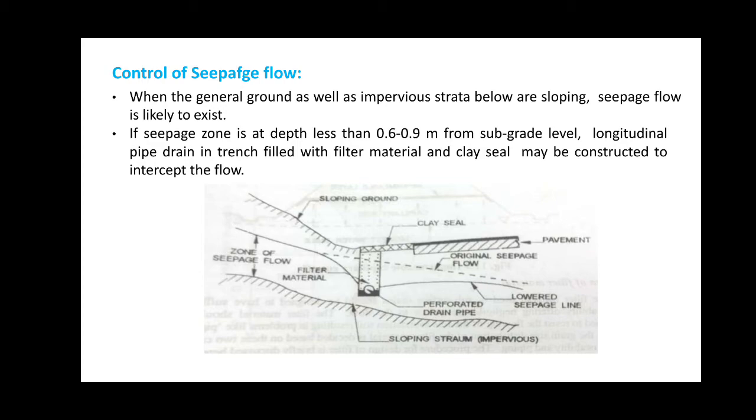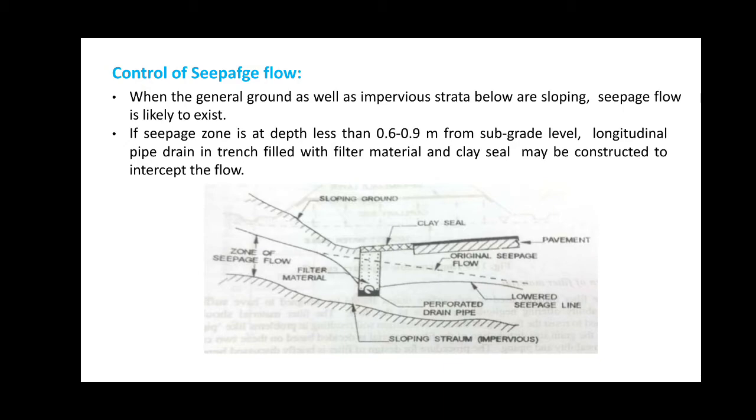Next is the control of the seepage flow. When the general ground as well as the impervious strata below are sloping, the seepage flow is likely to exist. If the seepage zone is at the depth less than 0.6 to 0.9 meters from the subgrade level, the longitudinal pipe drain in the trench filled with the filter material and the clay seal may be constructed to intercept the seepage flow as shown in the figure. The seepage line can be lowered to the desired depth.